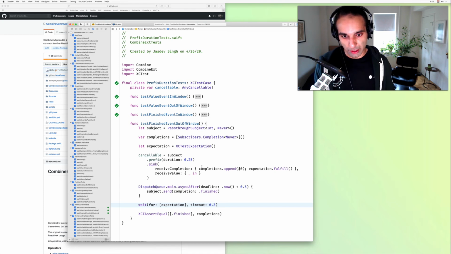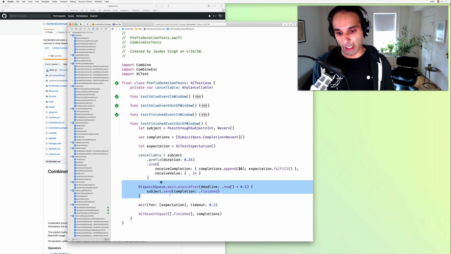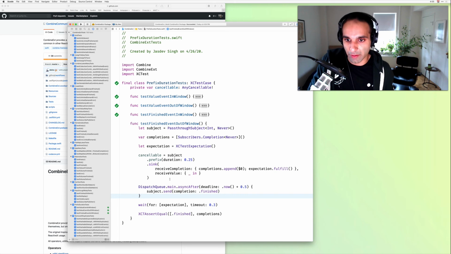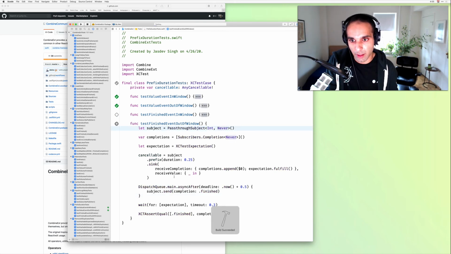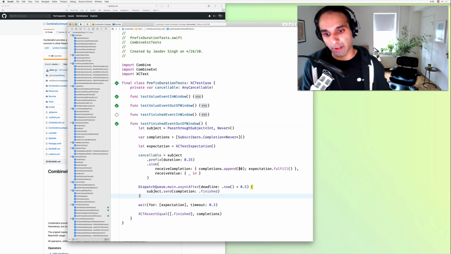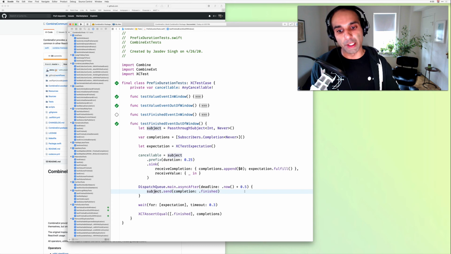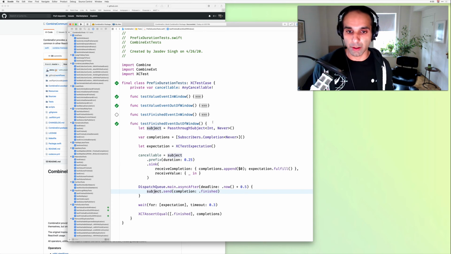Yeah. So we want to make sure that the finished event that we're timing out on, so 0.3, is longer than the duration deadline, but it is before the manual one we sent. So we want to make sure that finished event comes through by that point in time. So let's go ahead and test this. Cool, that passes. So this asynchronous one is coming beyond our expectation being fulfilled. So we can go forward with that.